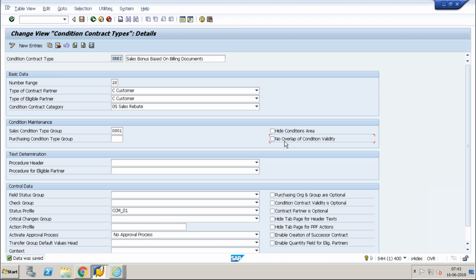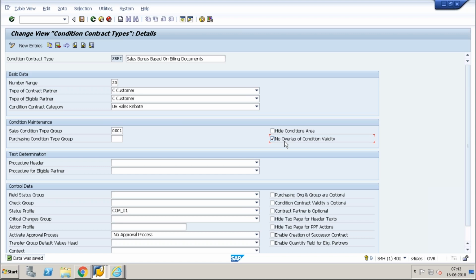So if I check this box, what will happen is, within this range, I have two conditions. One is my customer rebate and another one is sales rebate. Though it will look for the validity of your header, within this range the customer rebate is falling from, say for example, 1st of June till 16th.